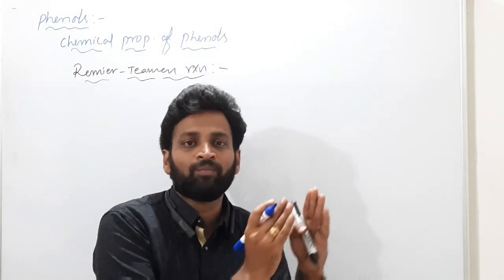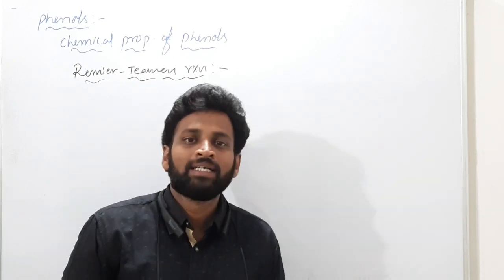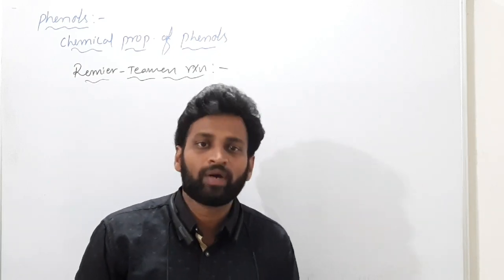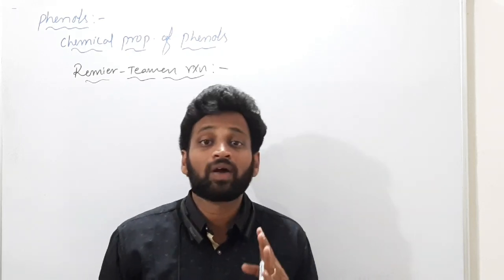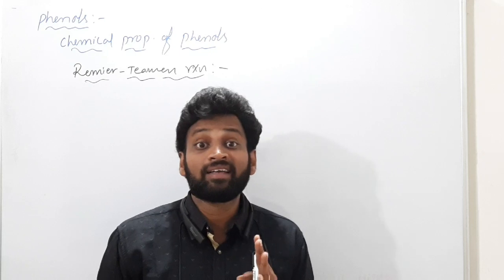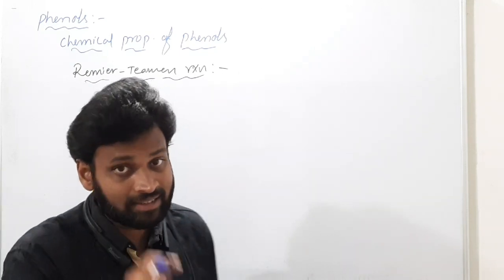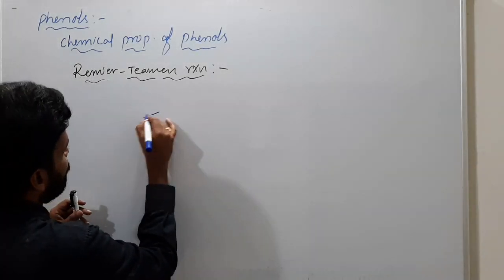I will give it to you in words first. Phenol with chloroform and a base, like sodium hydroxide, NaOH, or KOH. You get salicylaldehyde. Remember that one.